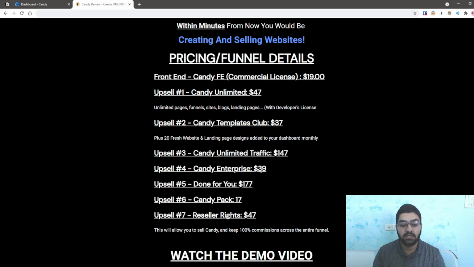The enterprise version for 39 bucks, and they do it all for you. Basically set up everything for you after taking the details. For 177, the Candy pack is for 70, and the reseller rights is for 47. And basically this will allow you to sell Candy and keep 100% commission across the entire funnel.